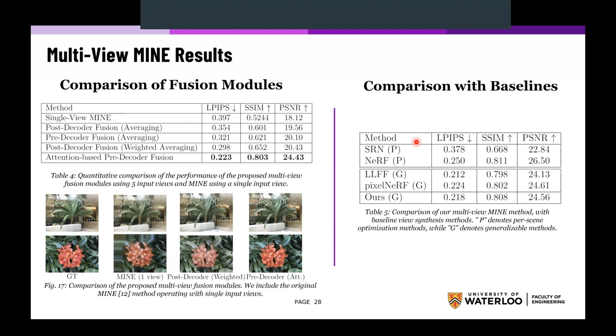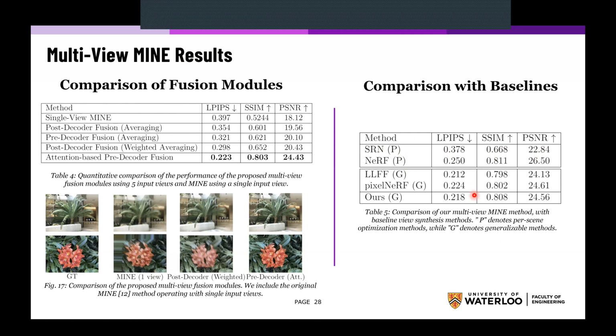We achieve comparable performance to some baseline novel view synthesis methods. As can be seen here, our method is better than SRN and NeRF on most metrics, and it can also be seen to be especially better than SRN on all metrics. We also have similar performance to LLFF and the PixelNeRF approaches.